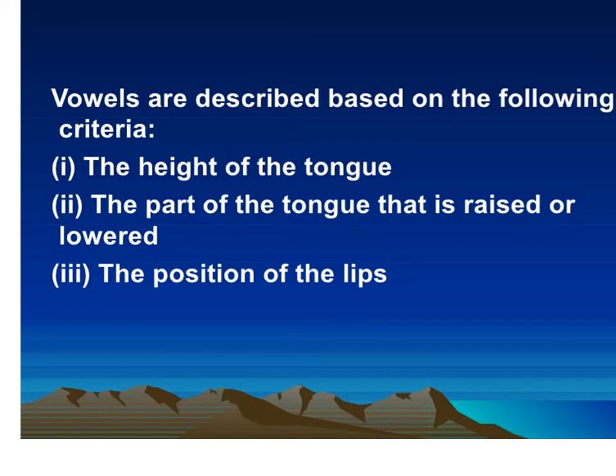Vowels are described based on the following criteria. How can we describe a vowel? We can describe it easily based on these criteria. Number one, the height of the tongue: what height do we raise our tongue? Second, the part of the tongue that is raised: tip, front, center, back of the tongue. Third, the position of the lips, whether they are in a round or unround position.